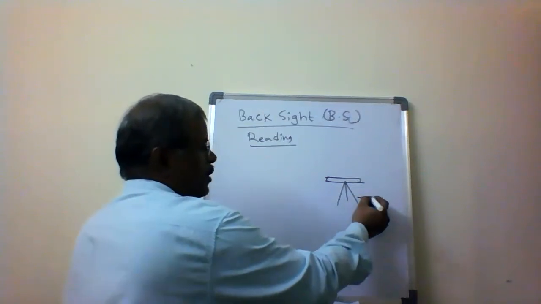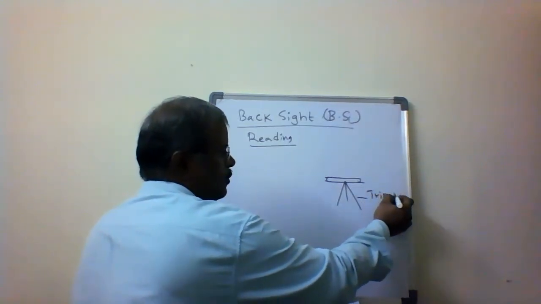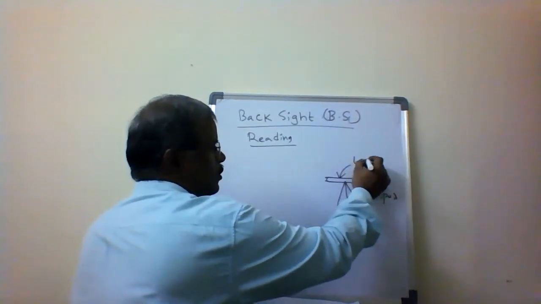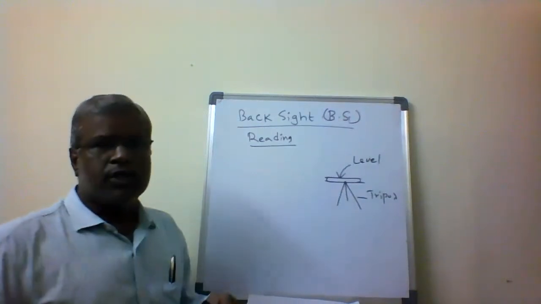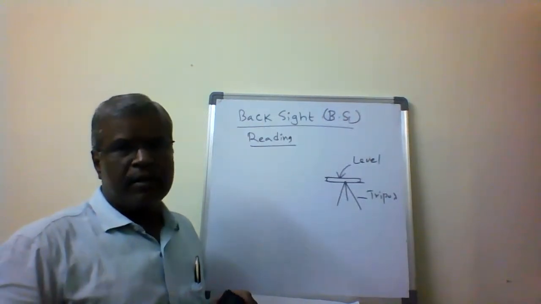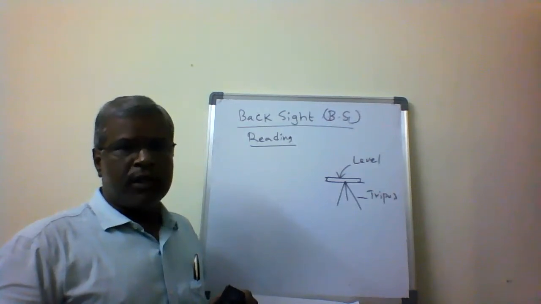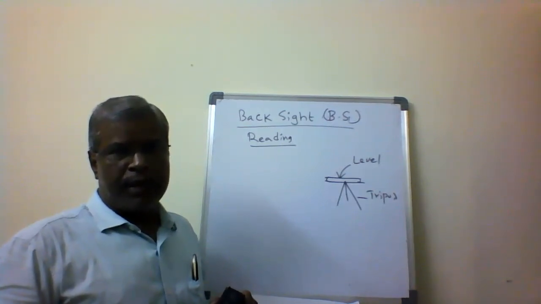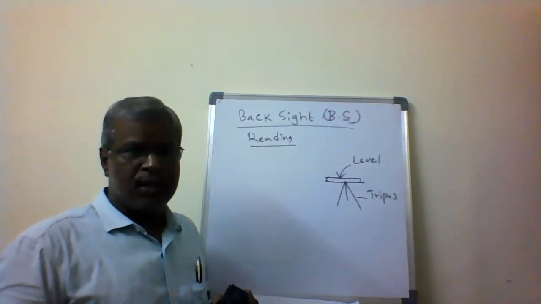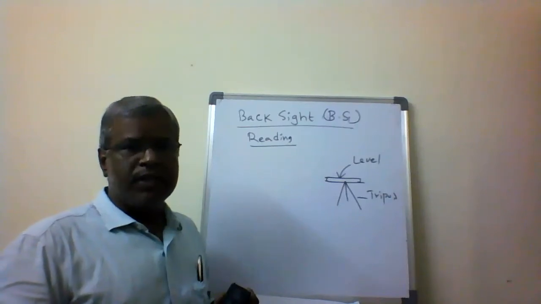This is the tripod, and this is the level instrument. The tripod is called a stand, and the level instrument is fixed over the tripod. After the leveling process is completed, we take the readings to determine the elevations of the points.